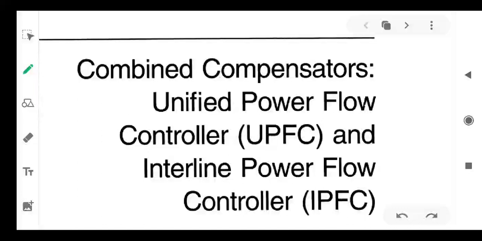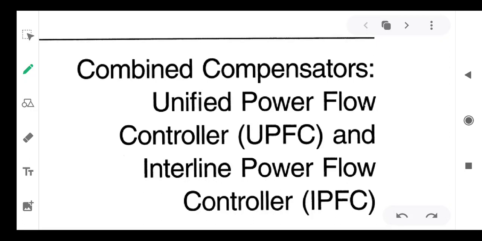Good morning everyone. So far you have understood the shunt controllers as well as series controllers separately, both variable impedance type and also converter based type. Example, SVC shunt controller, variable impedance shunt controller, TCSC variable impedance series controller. Similarly, STATCOM converter based shunt controller, SSSC converter based series controller.